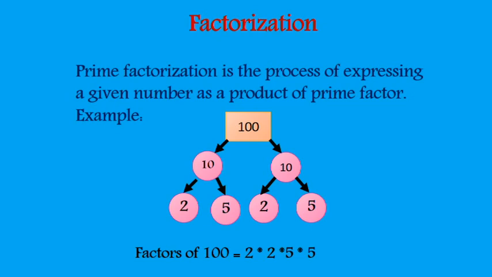Factorization. Prime factorization is the process of expressing a given number as a product of prime factors. Here is an example. Factors of 100. First, two factors of 100 are 10 and 10. When we multiply 10 and 10, it will come 100. And two factors of 10 are 2 and 5. Here the same. So the factors of 100 is equal to 2 into 2 into 5 into 5.